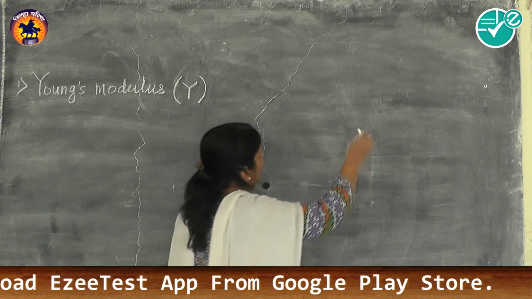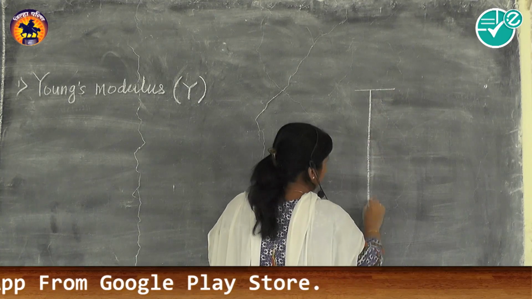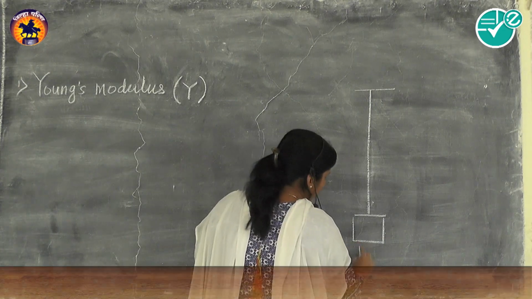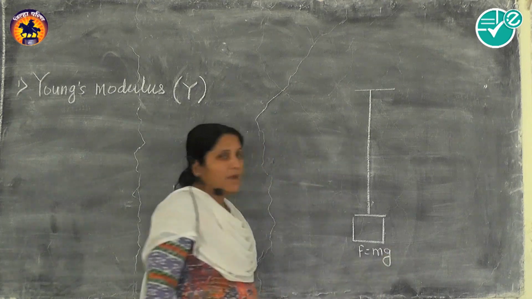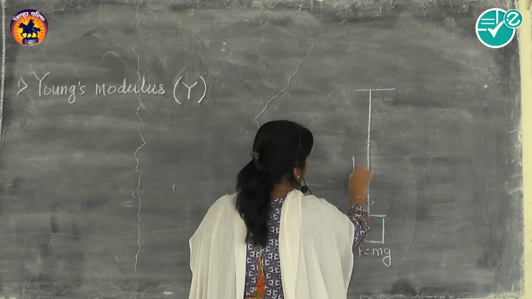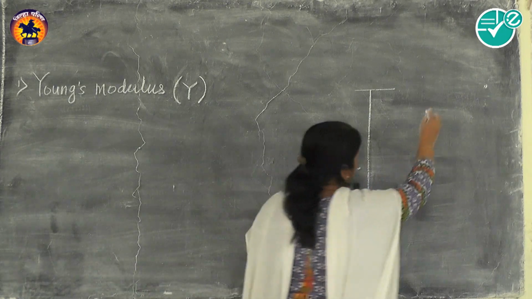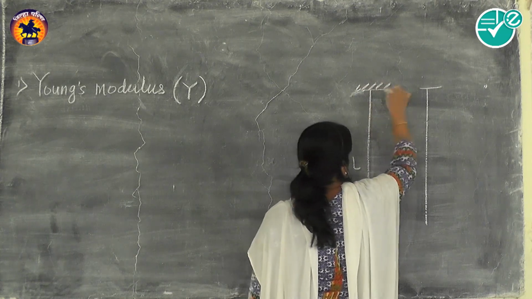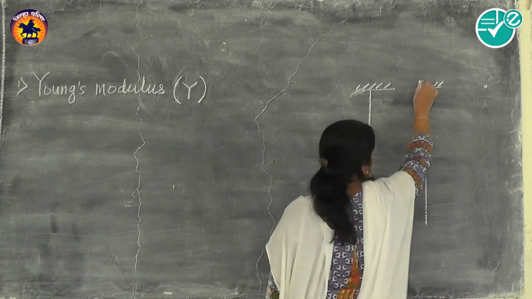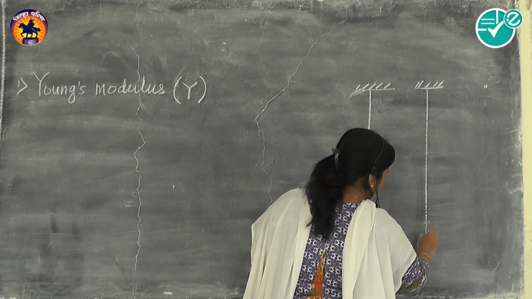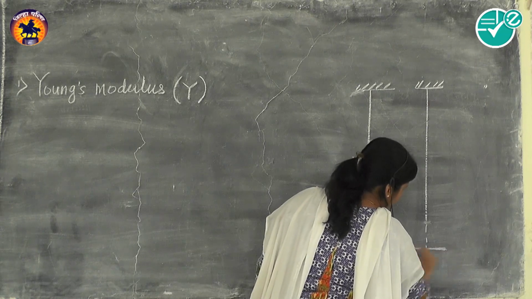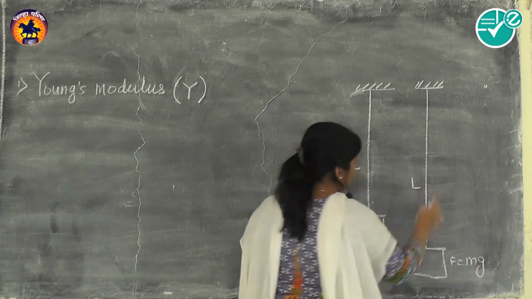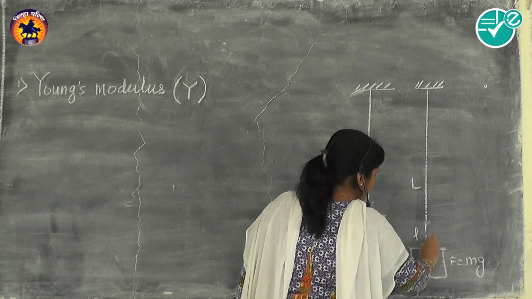Now for that again we consider one cylindrical wire, and to the free end of this cylindrical wire we apply some force, that is mg. Original length of the wire is L. Now when force is applied to this wire, this wire gets elongated again, and elongation produced in the wire is small l.